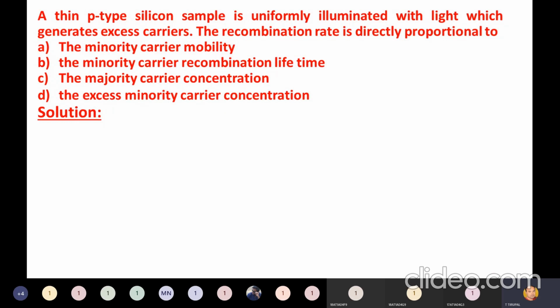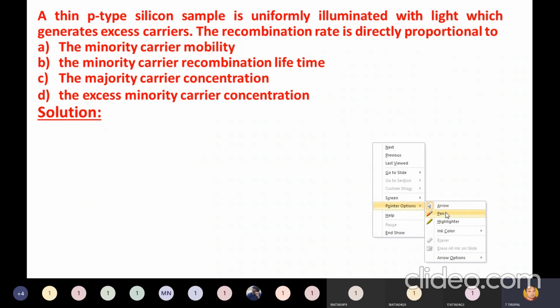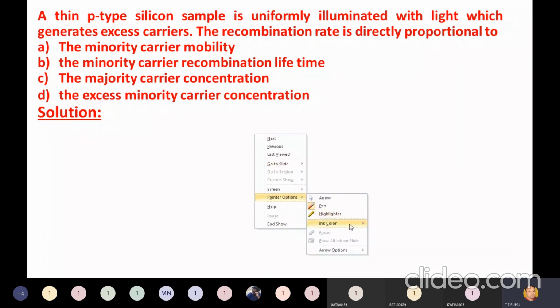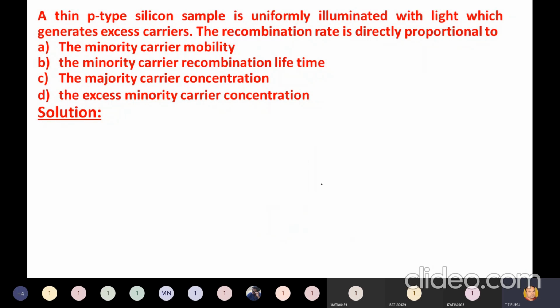Yeah, D is the right answer. The excess minority carrier concentration. D is the right answer. See, just now I told you, it depends on minority carrier concentration. What I told you, generation rate. See, a thin p-type silicon sample is uniformly illuminated with light, and which generates excess carriers. The recombination rate is directly.